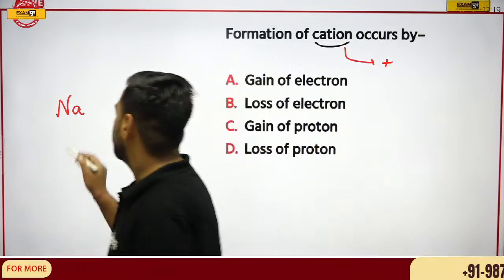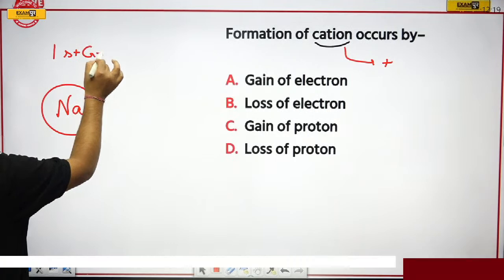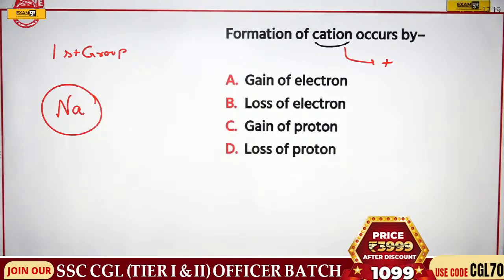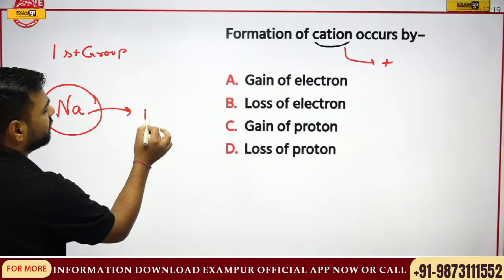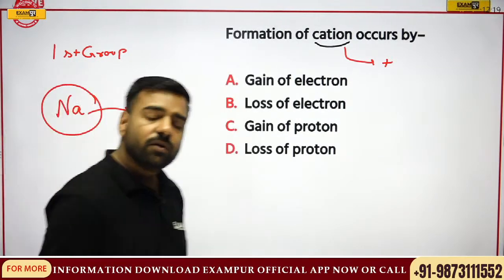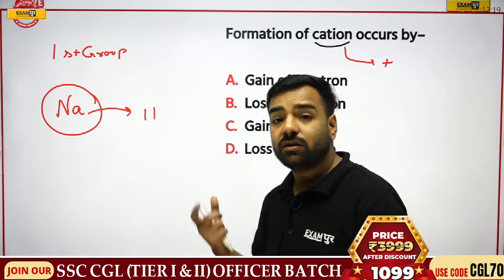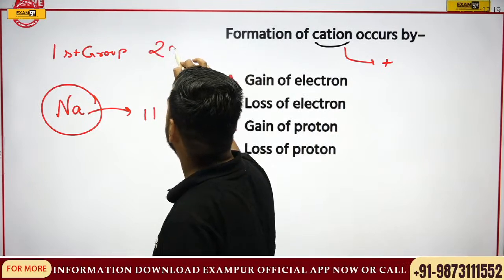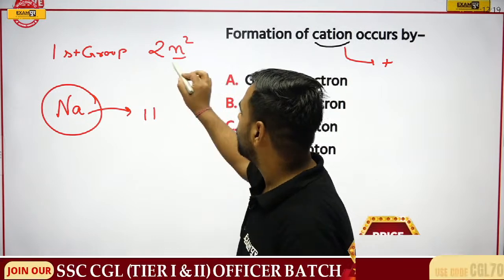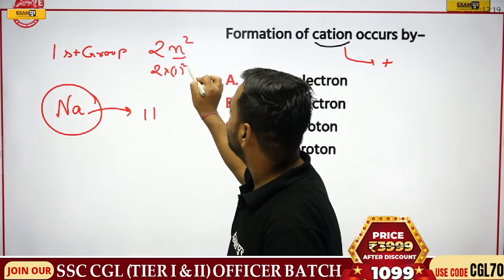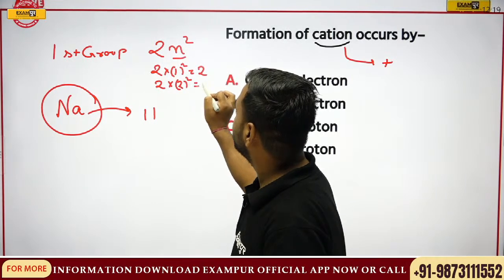So just have a look. Sodium is present in the first group, and from the first group we know we are talking about alkali metals, right? So when we talk about sodium, what is its atomic number? Its atomic number is 11. Yesterday we discussed there's a formula for electronic configuration. The formula is 2n square, where n is the number of the shell. For the first shell, if I put 2 into 1 square, in the first shell 2 electrons can come. In the second shell, we can have 8 electrons, right?